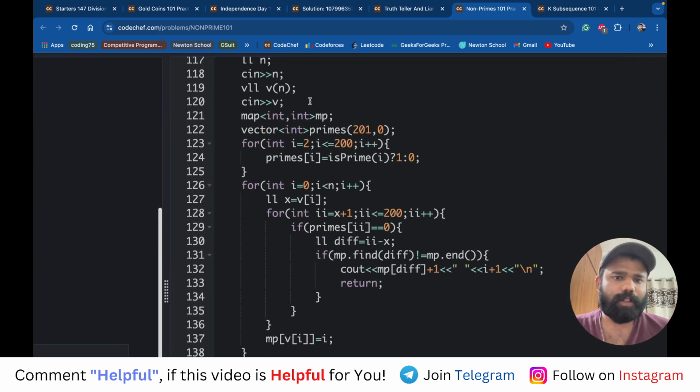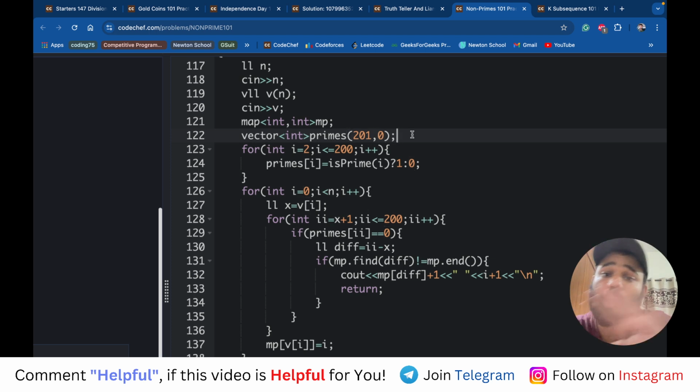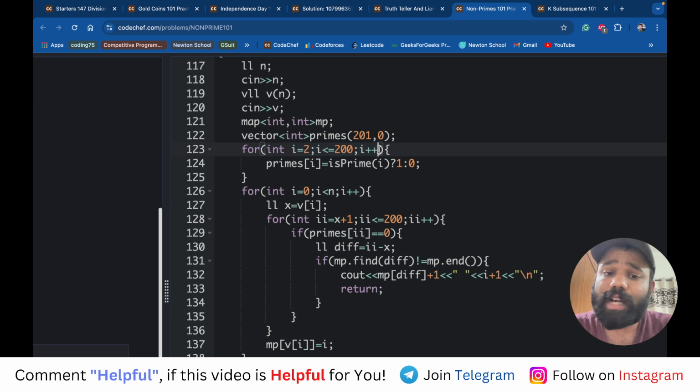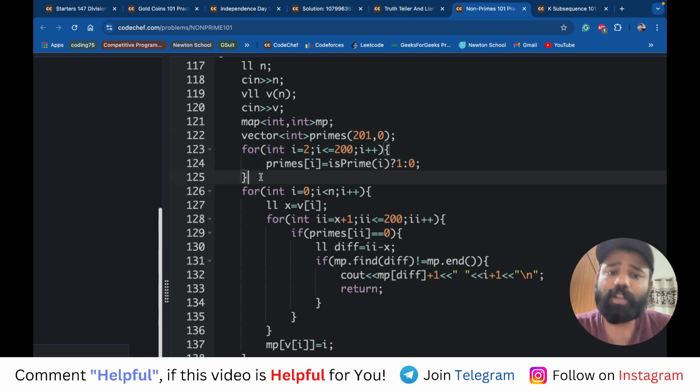So you will see here, first of all, I have taken the input. Then what I am doing is that for all the numbers from 2 to 200, first of all I have taken a vector prime, where all the values are initially 0. 0 means that I have considered all as not prime initially. Then we know that we have to check from 2 to 200. So for 2 to 200, for every number I call my isPrime function. The isPrime function will actually check whether a number is prime or not. If the number is prime, I make primes of i equal to 1, else 0. So in this primes vector, whichever number is prime, corresponding to that index 1 will be there, else 0 will be there, right?